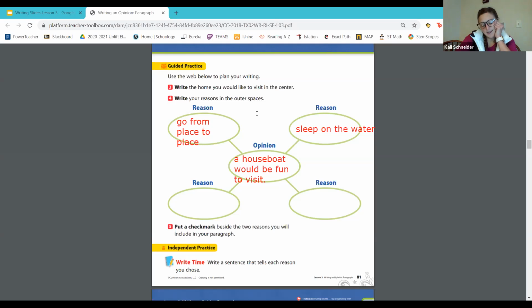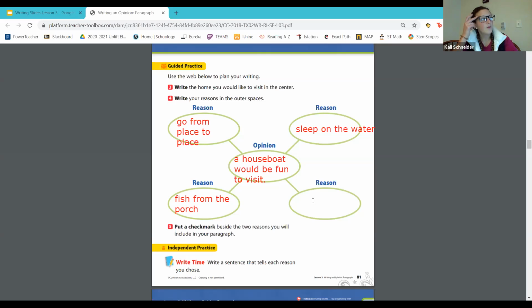What else would be fun about a houseboat? You know, I really like fishing. So I know we could just fish from the front porch, which would be really cool. So another reason I'm going to write is fish from the porch, because I think that's pretty cool. Be able to just wake up, go outside and catch some fish and just have a little bit of fun like that.